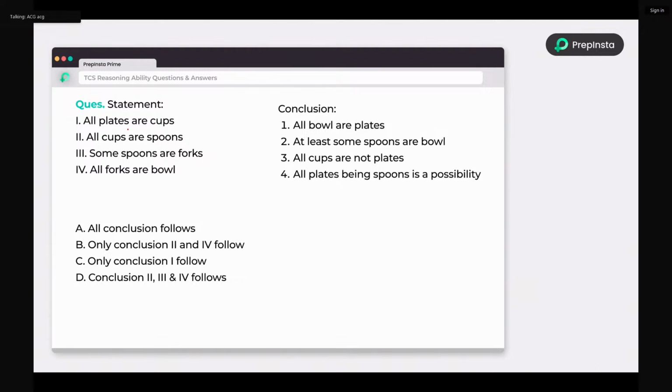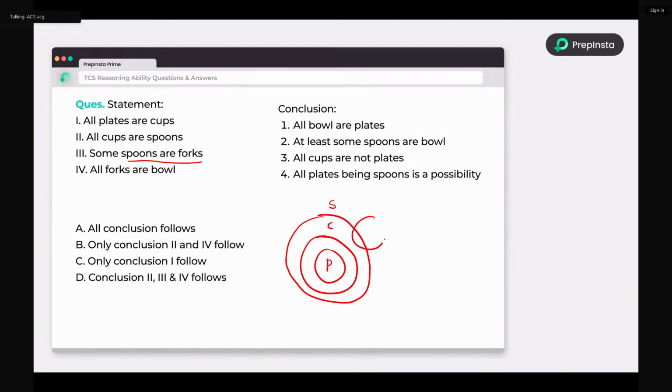So see, all plates are cups. How am I designing the diagram? All plates are cups. So P is the subset, C is the superset. Next, all cups are spoons. So all cups need to be in spoon. So C is the subset, S is the superset. Next, some spoons are forks. So only some portion of the spoons are forks.